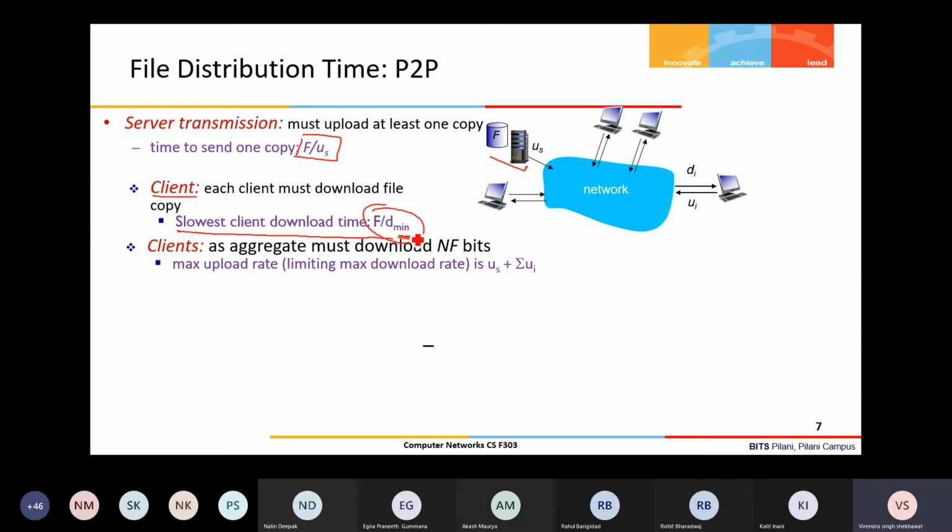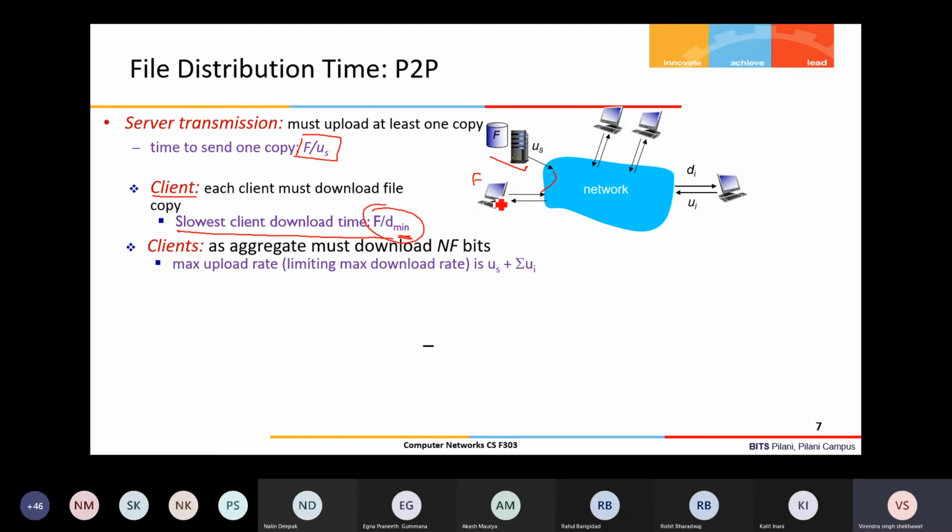So if this client or this peer has downloaded the file, then others definitely have downloaded it. This peer is going to take the maximum time because it has the minimum download bandwidth. Now, as the file is downloaded by the peers, suppose initially one copy is there with the server and then one peer has downloaded from it. So now this peer also has one copy.